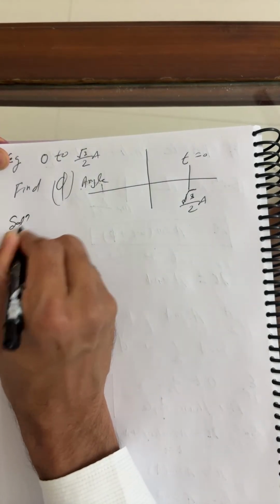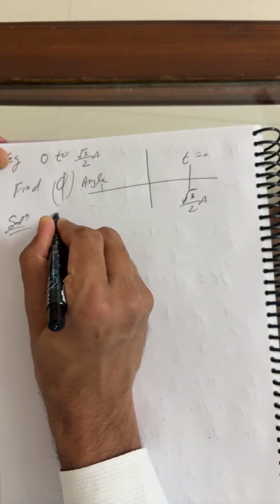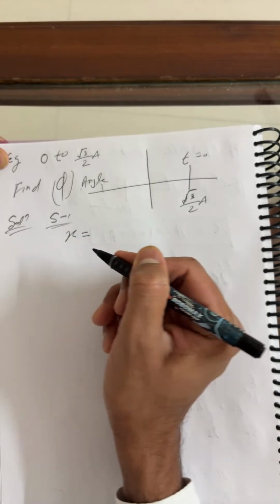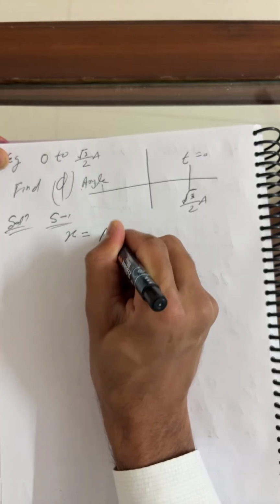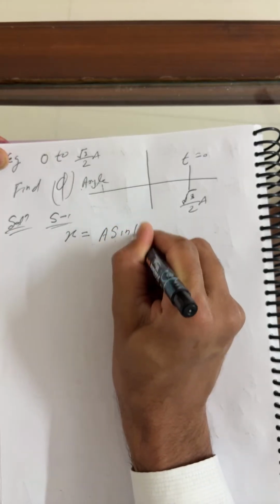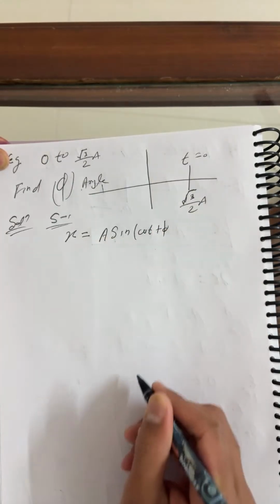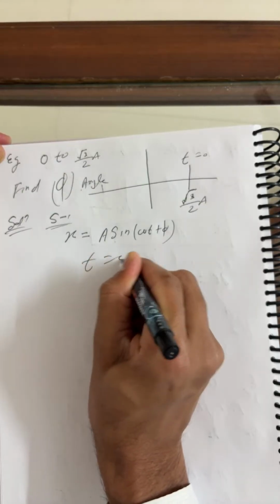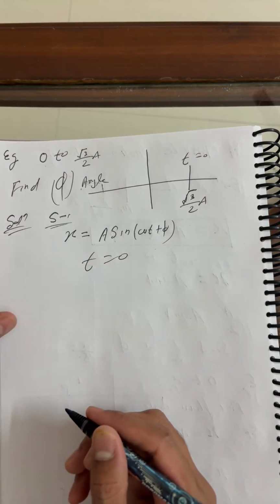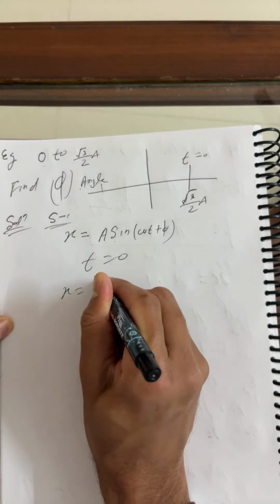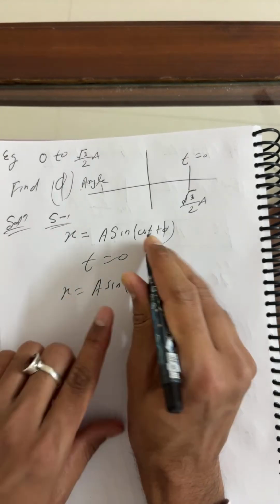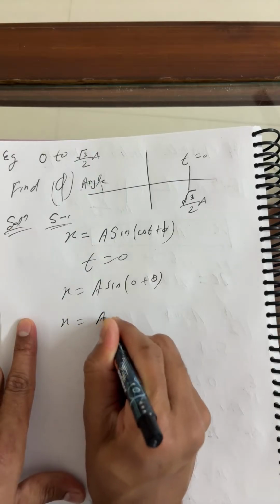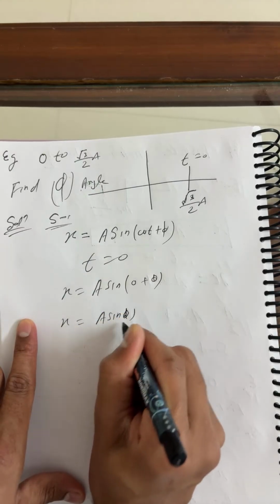Okay, fine. Solution here. This is step one. You have to use the general equation of SHM for the displacement. X is what? X equals A sine omega t plus phi. Right? Here I can put t equals 0. So X is A sine omega t, this is 0, plus phi. So you can say X equals A sine phi.